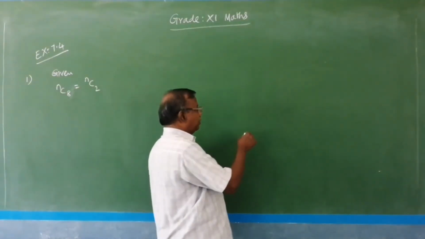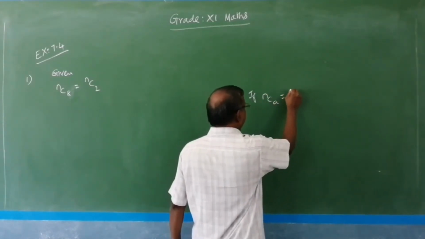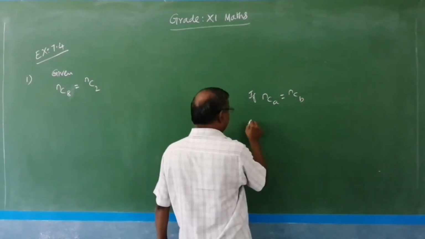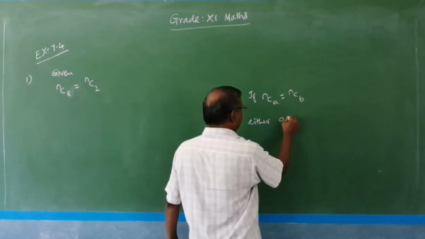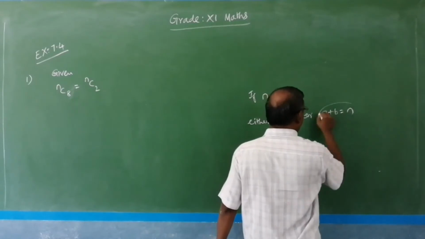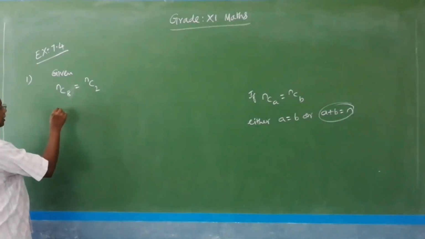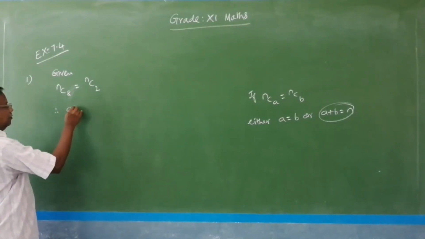We know that by property, if nCa equals nCb, either a equals b or a plus b equals n. Here a is not equal to b, therefore a plus b equals n.